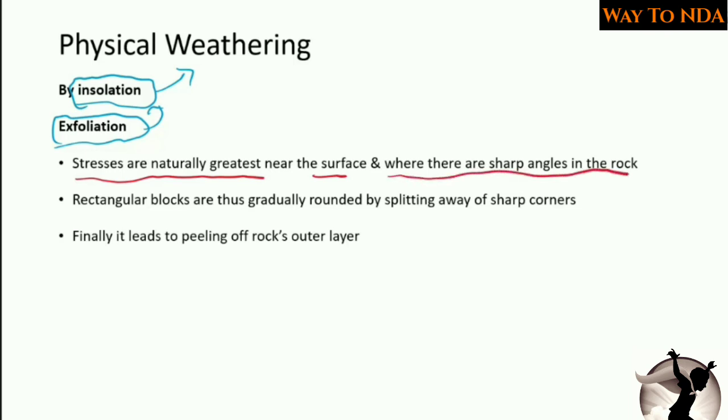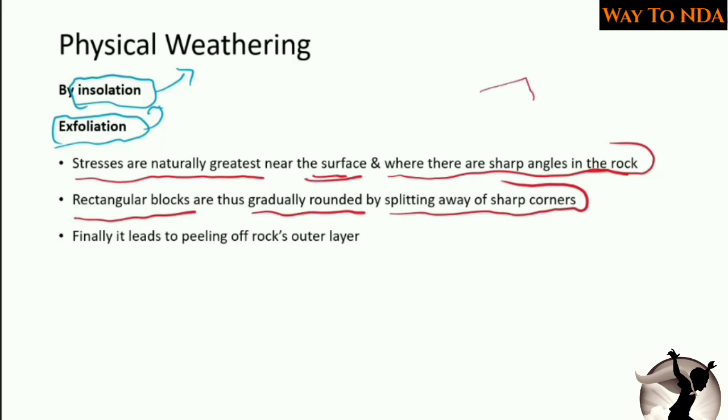Remember this. At the surface, the stress is very high due to the heavy temperature, and at the sharp angles in the rock. Now the rectangular blocks are gradually rounded by splitting away of sharp corners. So for example, here you have a rock which has sharp angles.